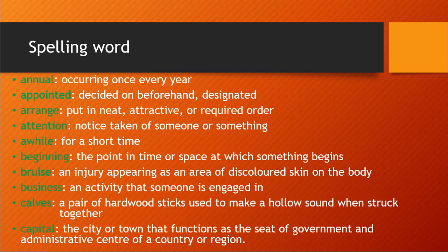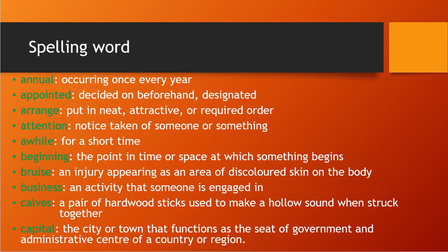Claves. What are claves? A pair of hardwood sticks used to make a hollow sound when struck together. So it is one kind of two sticks, and they are struck together, struck against each other. At that time some sound also comes. That kind of wooden sticks we call claves, which make a sound when struck together. It is one kind of instrument, right?